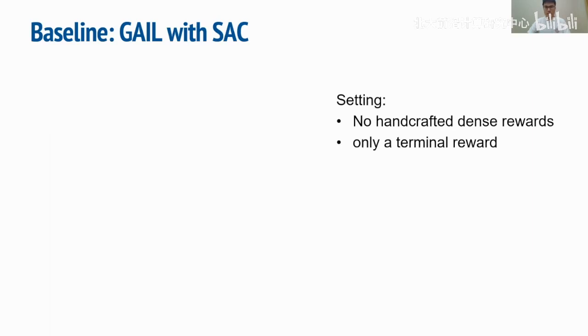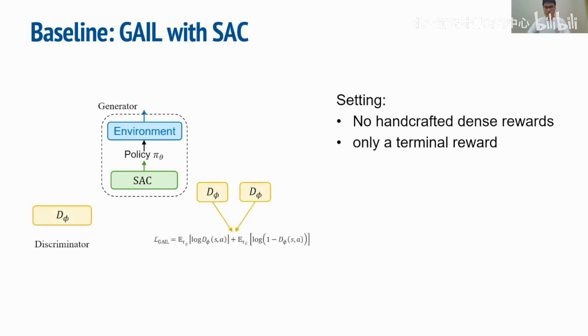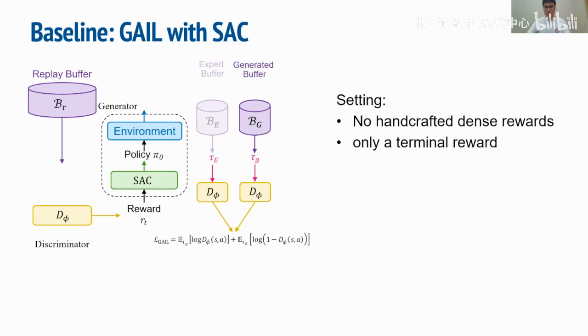We then couple generative adversarial imitation learning, or GAIL, with SAC as our baseline to utilize demonstration data provided by the ManiSkill benchmark. In this baseline, GAIL utilizes an adversarial trajectory generation scheme. It comprises a generator, which is the policy network of SAC, and a discriminator D_phi. This discriminator is trained to distinguish between expert trajectories tau_E and generated trajectories tau_G. It also provides dense rewards r_t to SAC. This off-policy imitation learning framework also contains three buffers: replay buffer B_R, generated buffer B_G, and expert buffer B_E.